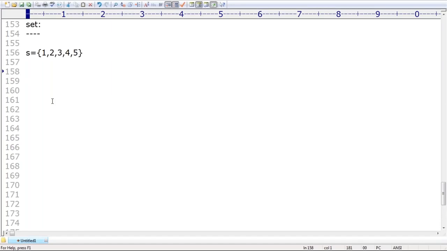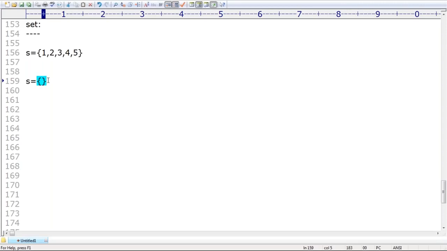Next, here take one small thing you people should be aware of. I hope how many people remembered, I don't know. Sir, s is equal to, I want to create an empty set. Is it a proper way or not? Just curly brace open and close. Is it a proper way of creating an empty set or not? Make sure, sir, if you are taking s is equal to curly brace open and close, internally it is treated as a dictionary, but not a set. Remember this. It is a dictionary but not a set.